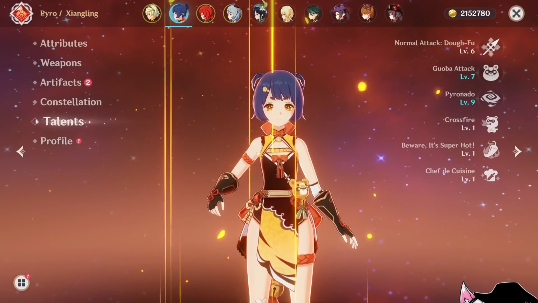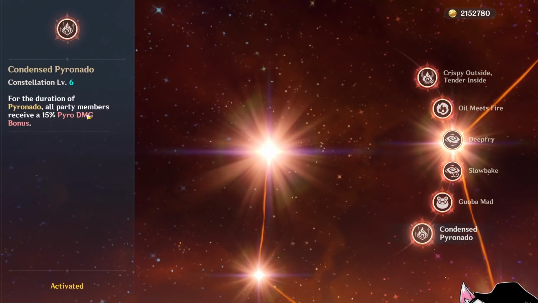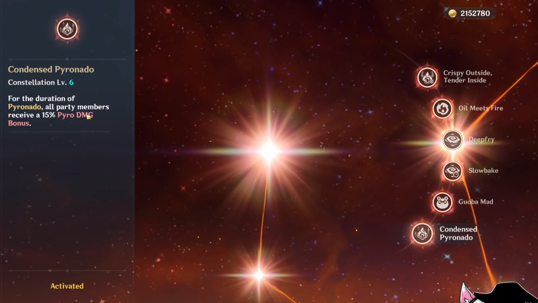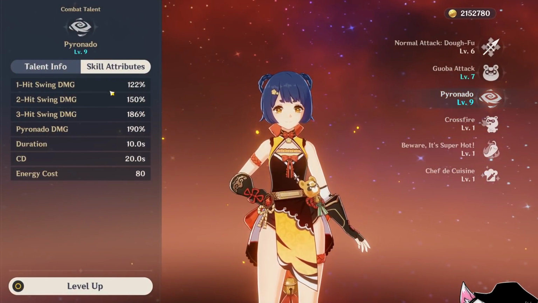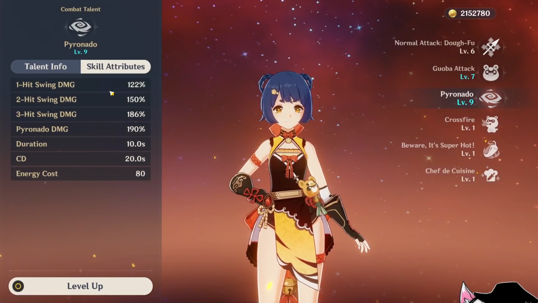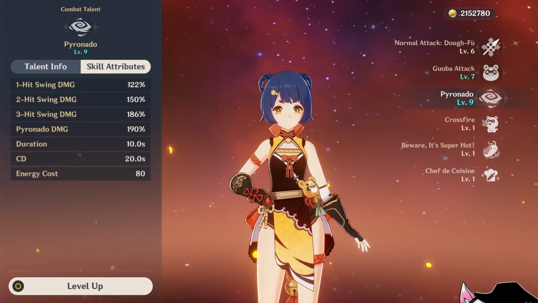Similarly for Xiangling, your C6 will give you 15% pyro damage when you cast your Pyronado. However, because your Pyronado snapshots, you actually do not get the 15% pyro damage on Xiangling.